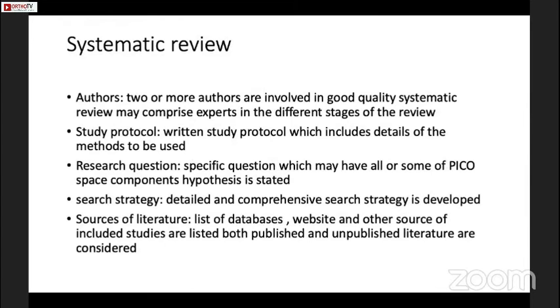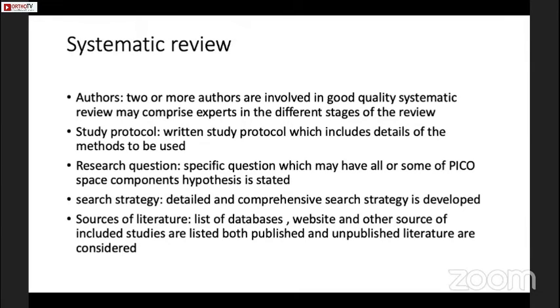What is a systematic review? Authors: two or more authors are involved, and a good quality systematic review may comprise experts in different stages of the review. Study protocol: there's a written study protocol which includes details of the methods to be used. The research question: there's a specific question which has all or some of the PICO components. PICO stands for population, intervention, comparator, and outcomes, and hypothesis has been clearly stated.